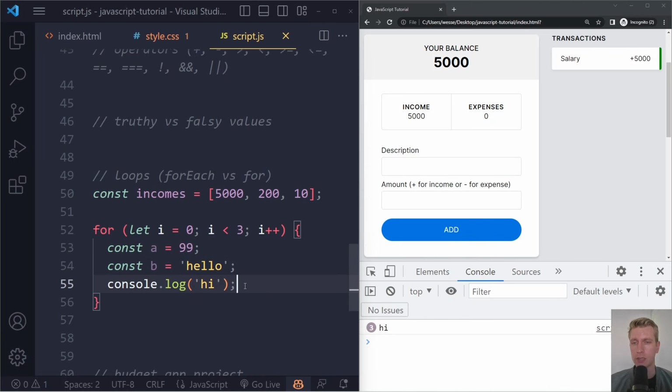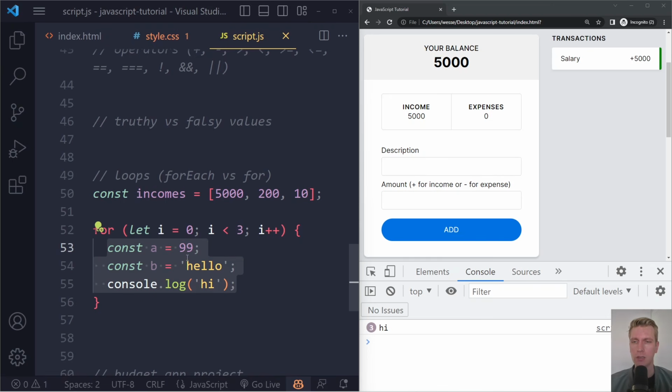It's gonna log hi again for the second time, right? That's the end of the statements here. So now it's going to increment by 1 again. So now I becomes 2. It's going to check, is 2 less than 3? So we're going to run these statements again. I becomes 3, right? Because it's going to go from 2 to 3. 3 is less than 3? No, that's false. And the loop stops, right? So quite complicated, I would say.